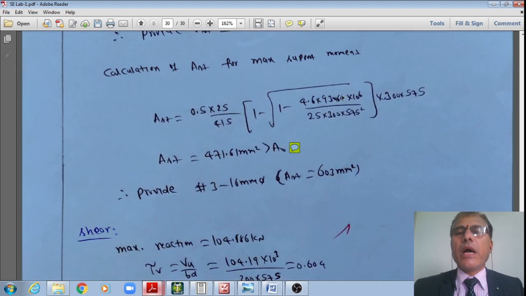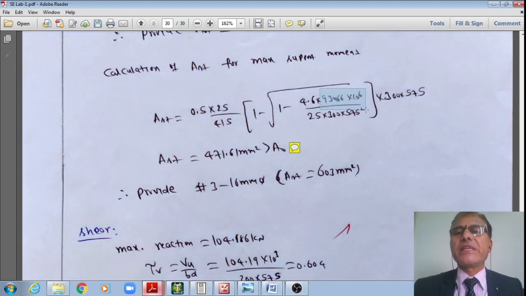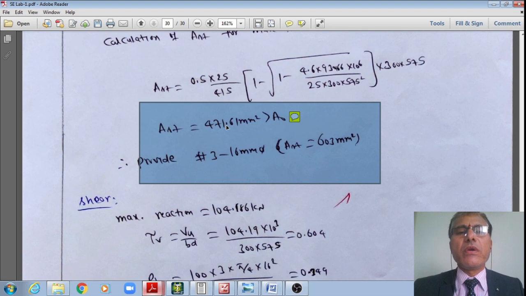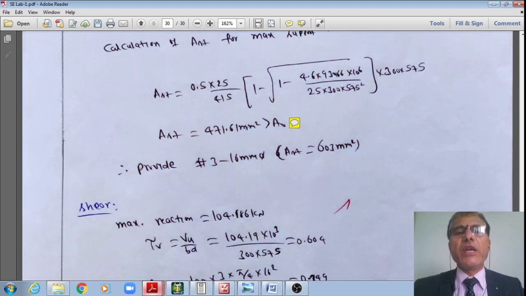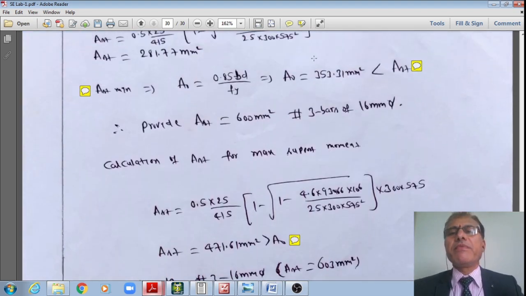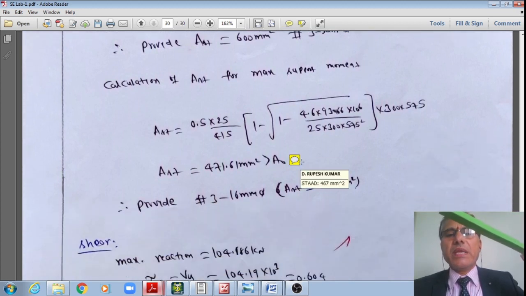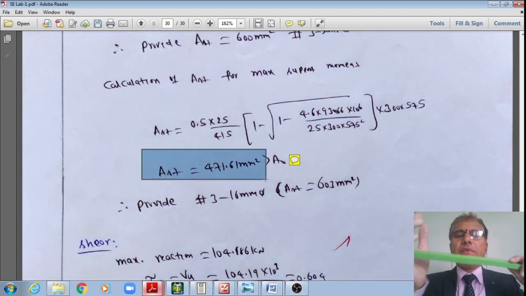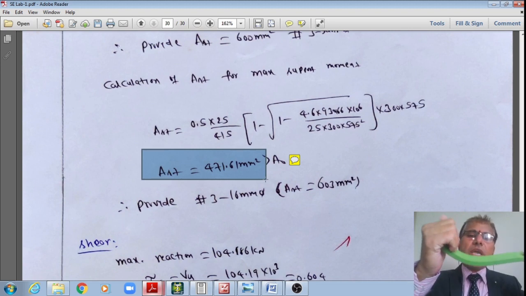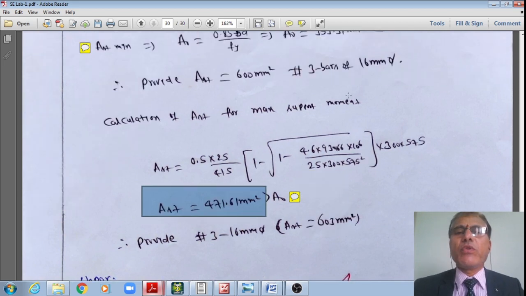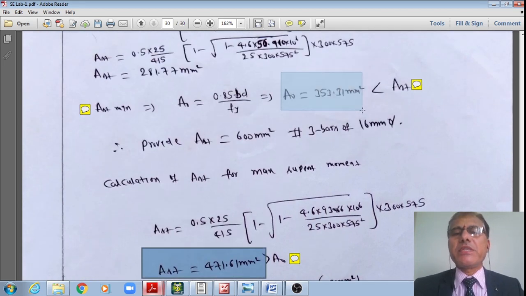There I do have a bending moment of 93.66. The rest of the inputs are the same. Substituting, now I get the area of the steel required, from the flexure point of view, as 472 mm square. However, the minimum area of the steel we require at that location is 353. Therefore, here the design is governed by the flexure at that location, not by the minimum tension steel criteria. 472 will govern the design. 472 is much greater than this minimum area of the steel, student.